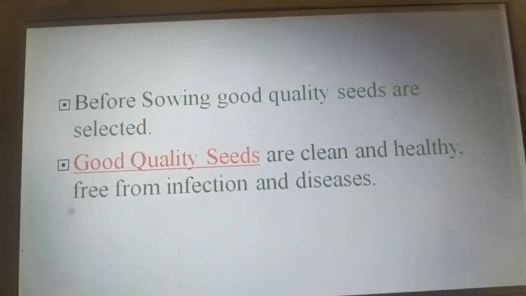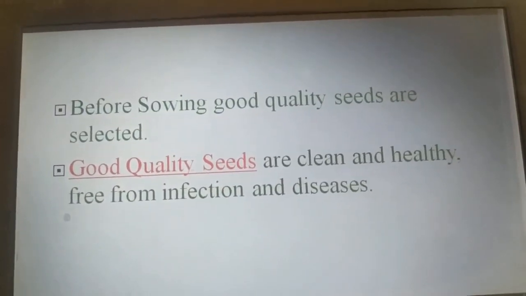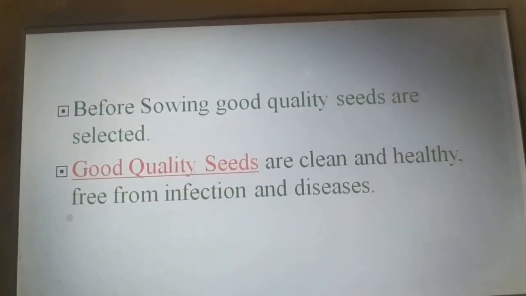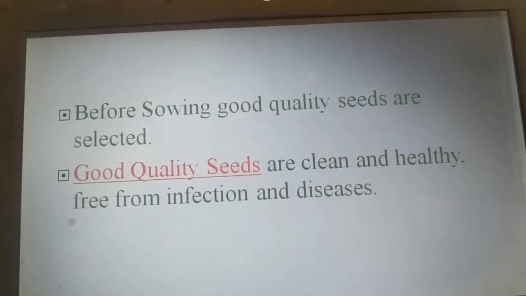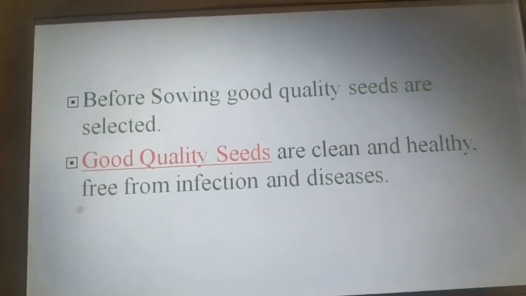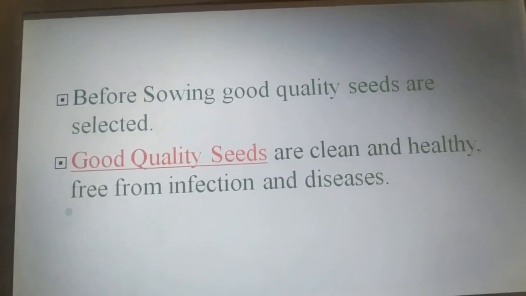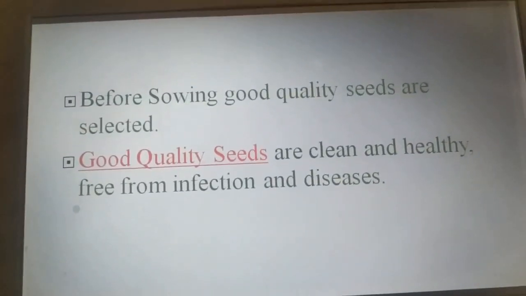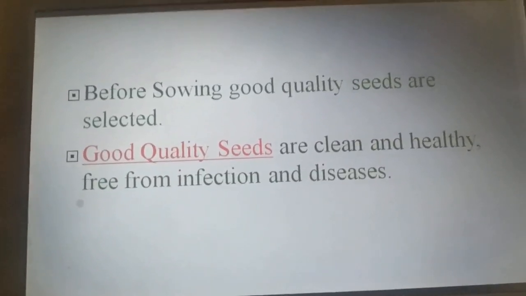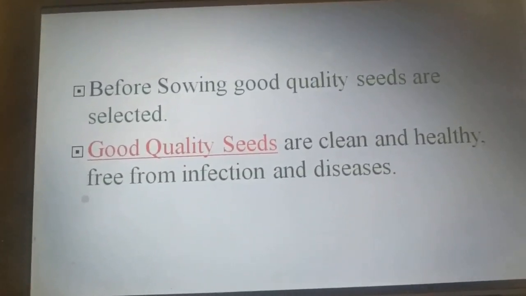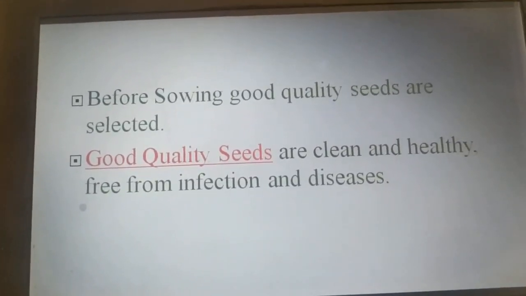Before sowing, good quality seeds are selected. Good quality seeds are clean and healthy, free from infection and diseases. So before sowing, the farmers have to select good quality seeds, meaning seeds that are clean and free from any infection or diseases.